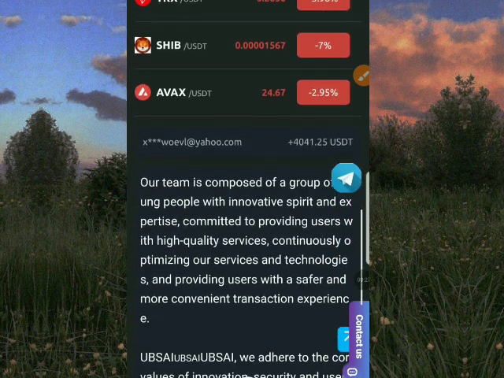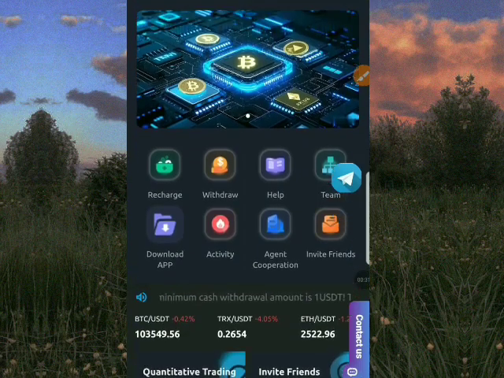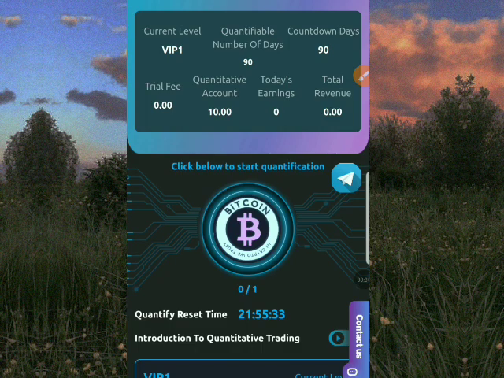So guys, this platform I'm about to introduce to you is a very good platform where you can start making money and earn free USDT for yourself. So quickly, let's click on quantify, so you can see my dashboard firstly. You see my dashboard, I have today's earning 0 and my total revenue 0.00.